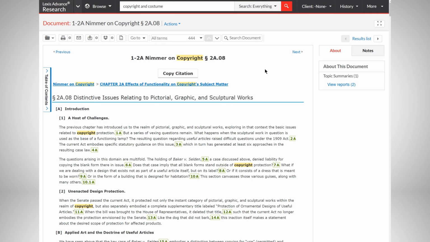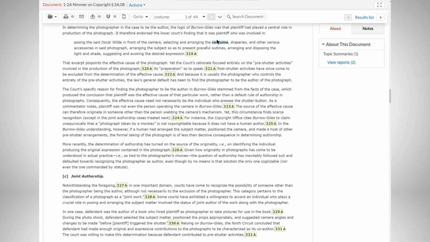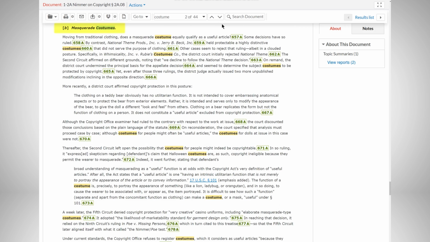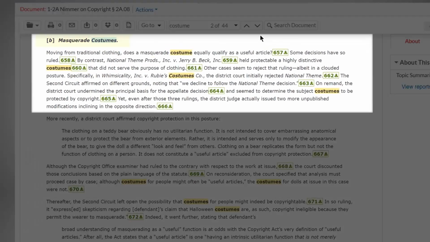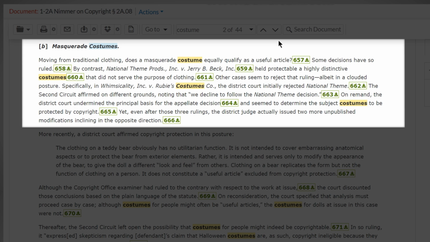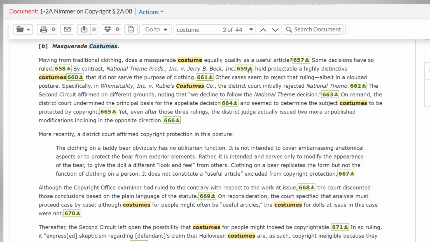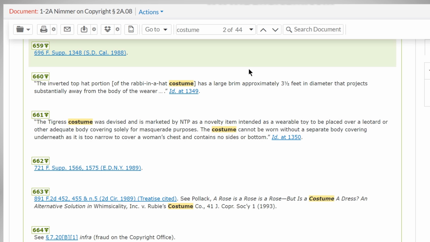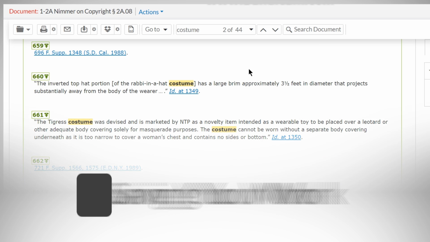To locate the section that specifically discusses costumes, you can use the navigation bar to quickly navigate the document. This treatise includes specific discussions on masquerade costumes, which is exactly what you are looking for. In its discussion of your specific topic, the treatise highlights key cases on the issue, in this case, National Theme Productions, Inc. v. Jerry B. Beck, Inc., and provides hyperlinked citations in the form of footnotes. Simply by clicking on the footnote number, the treatise will direct you to the key primary law, which is already hyperlinked. Before you go to the case, make sure to save this important treatise.